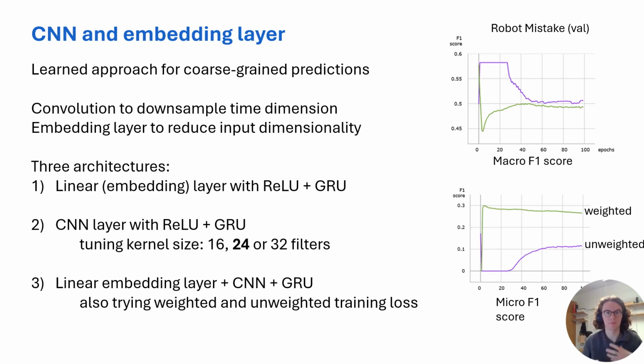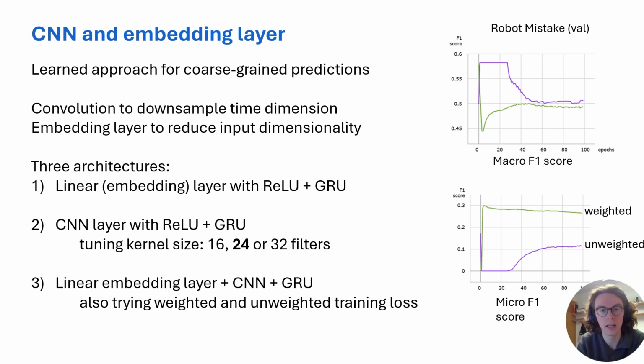Now, if we then try to change the architecture, not just the training data, to make the model predict in a more coarse-grained way, we look at convolutional neural networks, since they're usually used to downsample data on a spatial dimension. Take, for example, an image that has 124 by 124 pixels. Convolutional neural networks will downsample that to a lower dimensionality, but you can also use that for the time dimensionality, as has been done by researchers before as well.